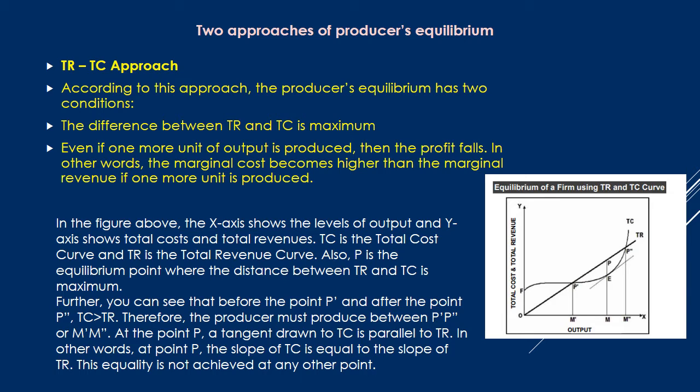At that time we have to say the profit is decreasing. So at the equilibrium point, if they are producing M quantity of commodity, we can say the profit is maximum, that is PE is the profit enjoyed by that firm. Only at this point, while they are producing output at M, the firm will enjoy maximum profit. So this is the point where the producer is in equilibrium.